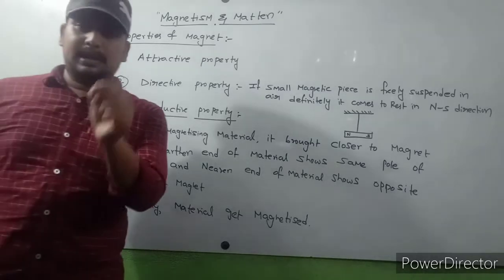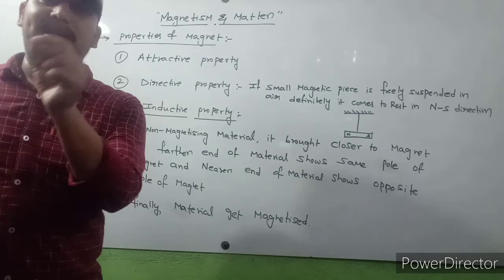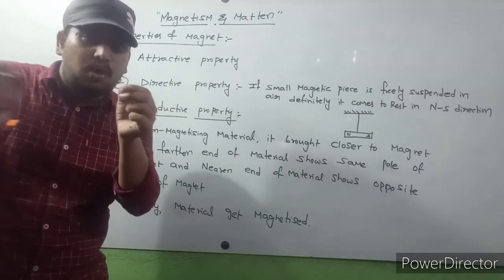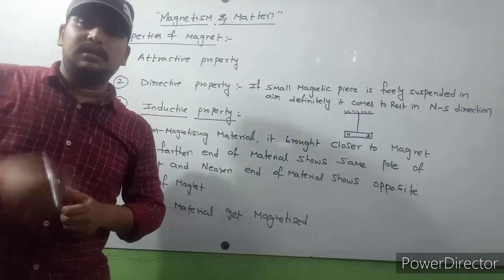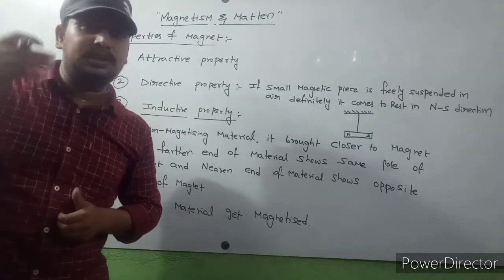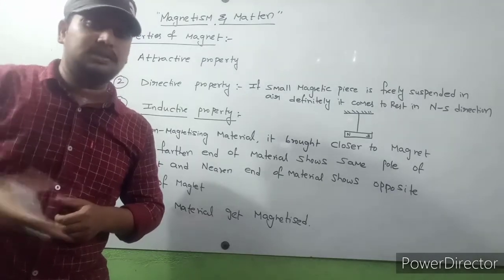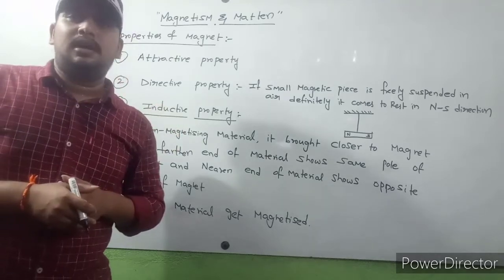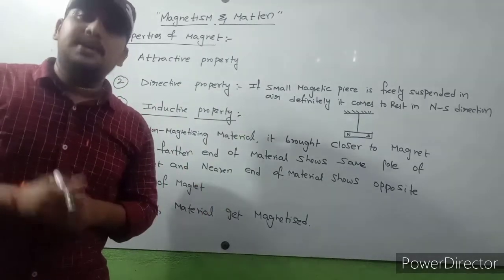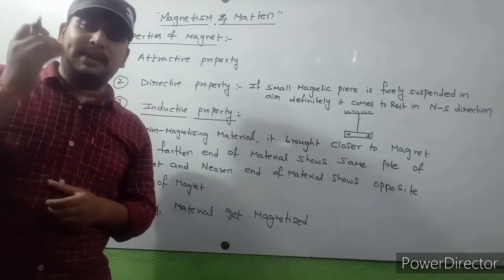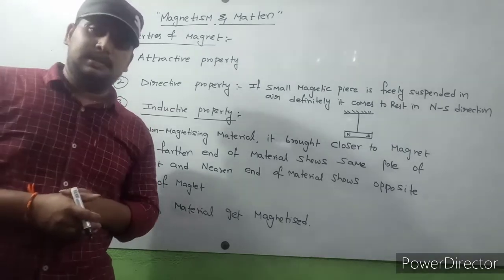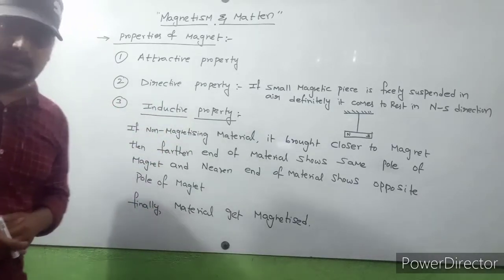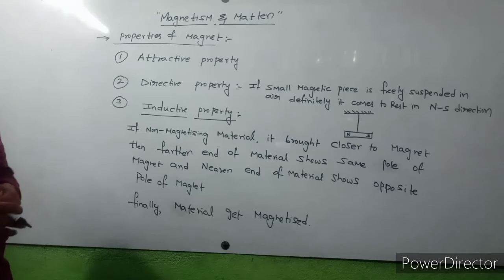Let us consider any non-magnetizing material. If we bring that non-magnetizing material closer to a magnet, the far end shows the same pole of the magnet. The nearer end shows the opposite pole of the magnet. Finally, the material gets magnetized. This property is called inductive property. So these are the three important properties.